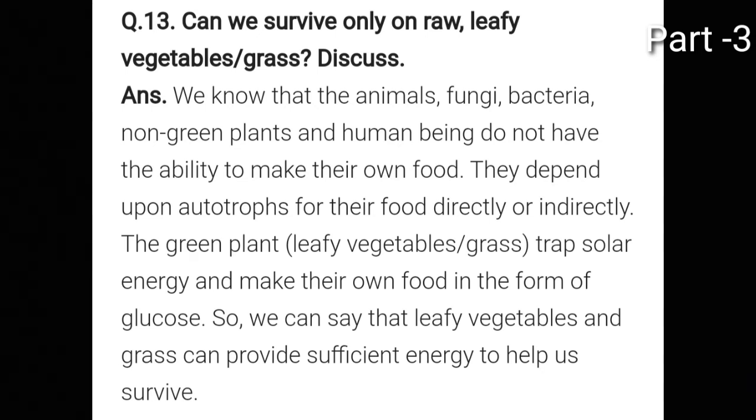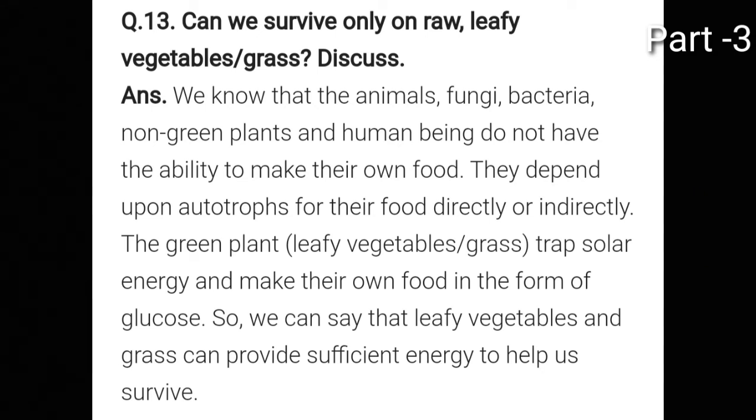The green plants, which are leafy vegetables and grass, trap the solar energy from the sun, and then they make their own food by the process of photosynthesis, and they make their food in the form of glucose. So we can say that leafy vegetables and grass can provide us sufficient energy to help us survive, but this is not happening in case of heterotrophic animals. So this is one importance of raw leafy vegetables, and we can survive because they have sufficient energy to let us survive even in adverse conditions.